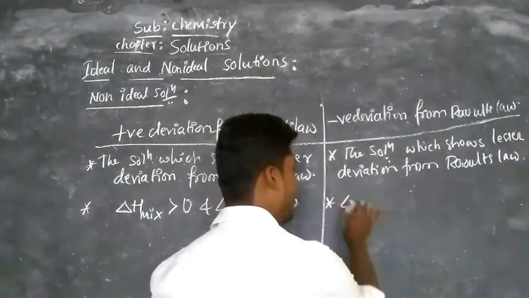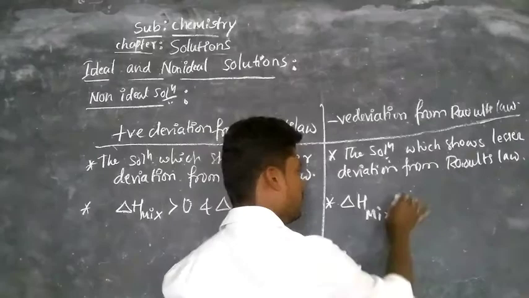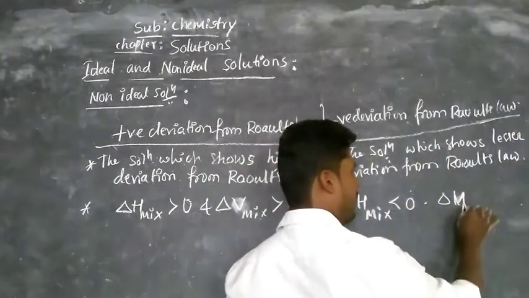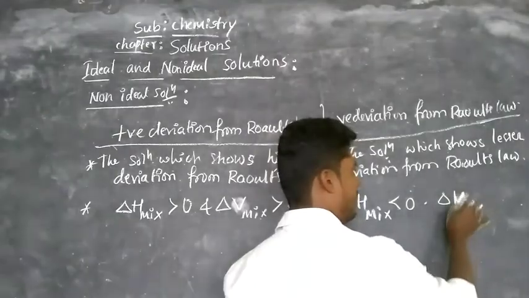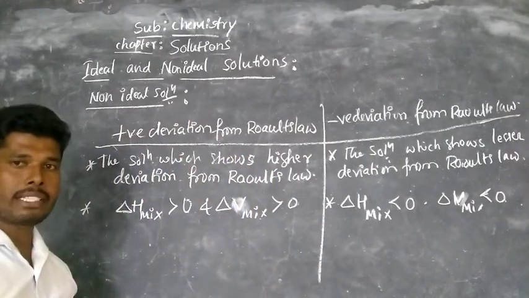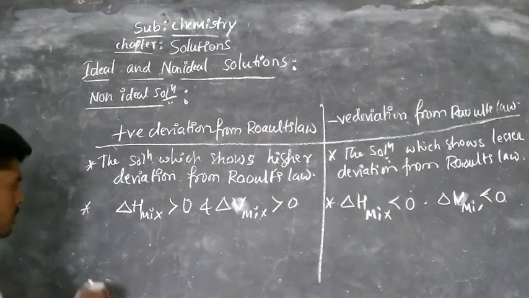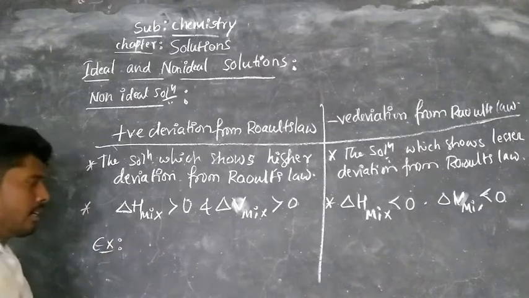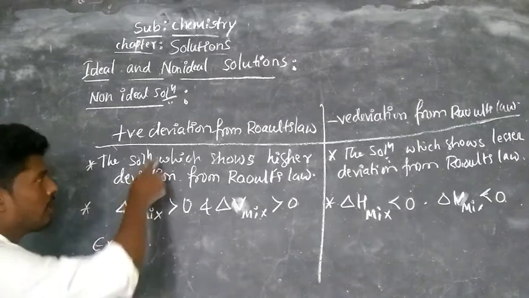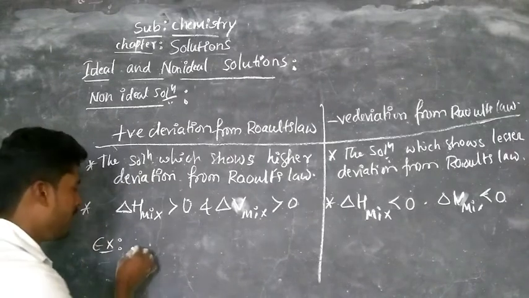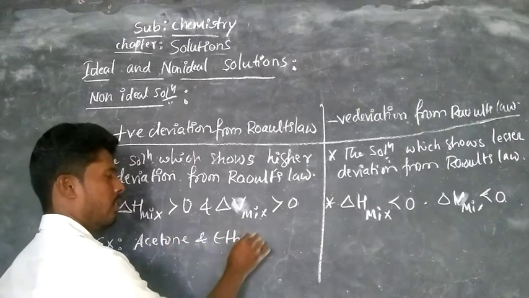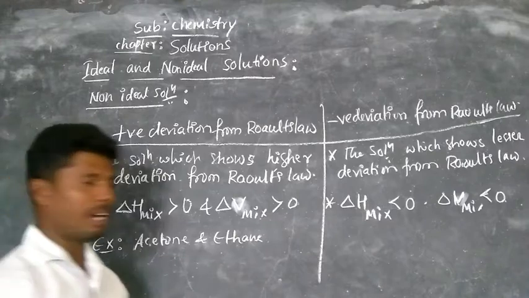If delta H of mixing is less than 0 and delta V of mixing is less than 0, it is called negative deviation from Raoult's law. Now for example, for positive deviation, take acetone and ethanol. For negative deviation, take chloroform and water.